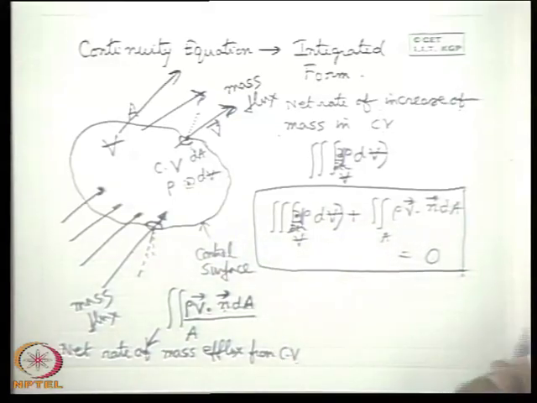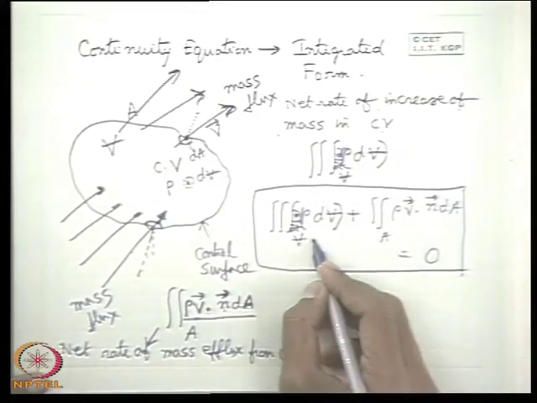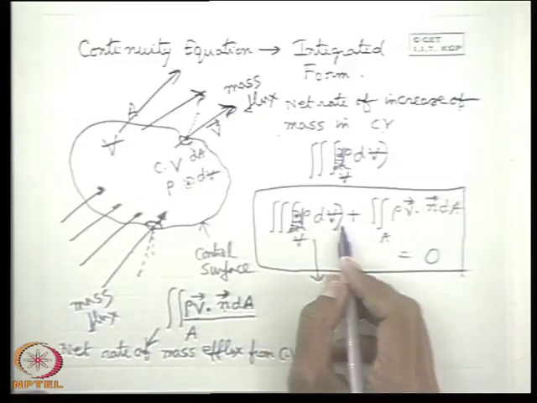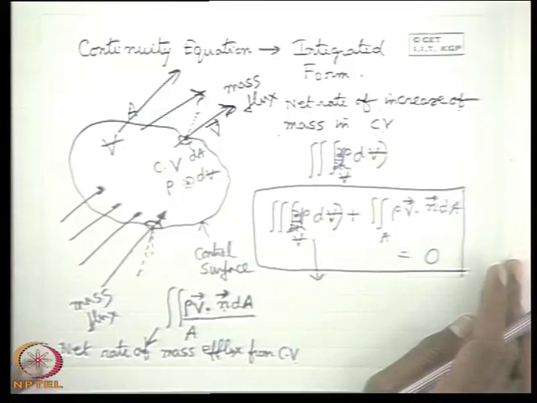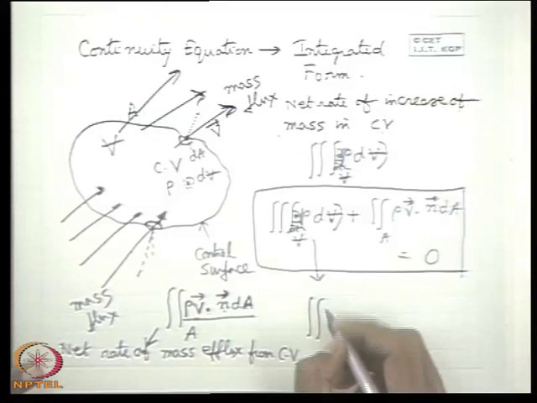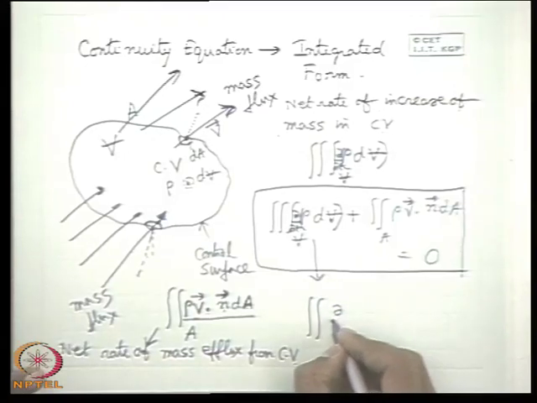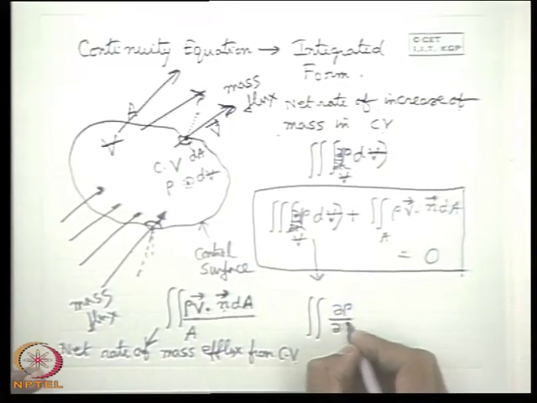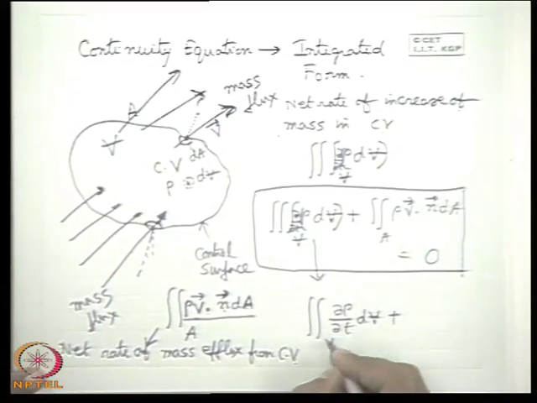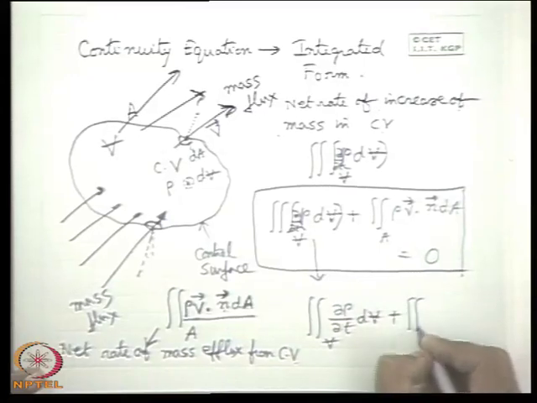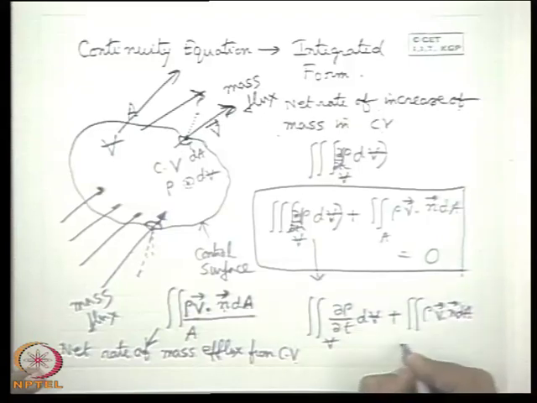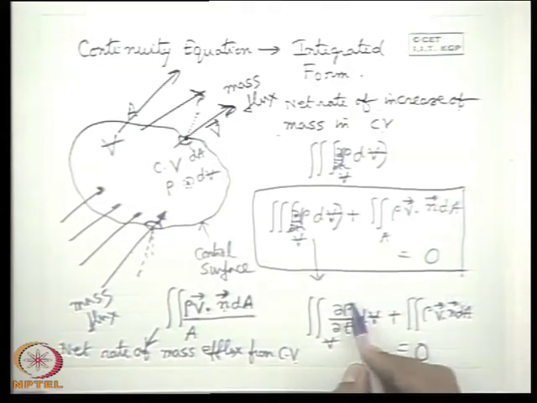Since the volume dV does not change, we can write this as the volume integral of del rho del T dV, plus the surface integral of rho V dot dA.